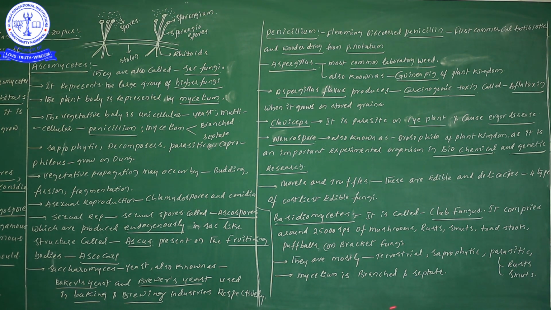Under parasitic, the best two examples are rusts and smuts. The mycelium is branched as well as septate.